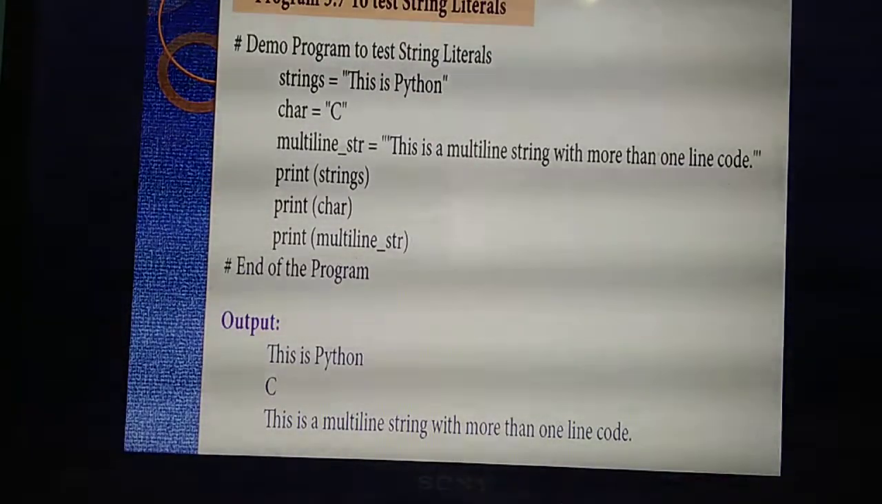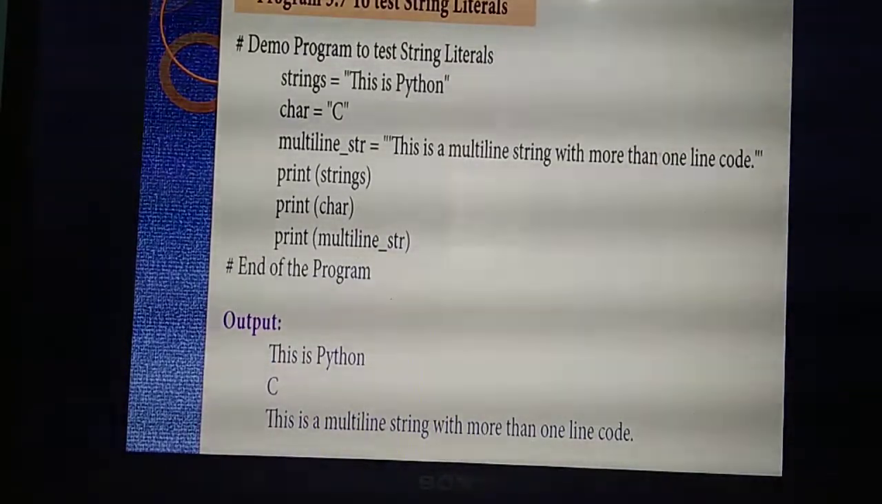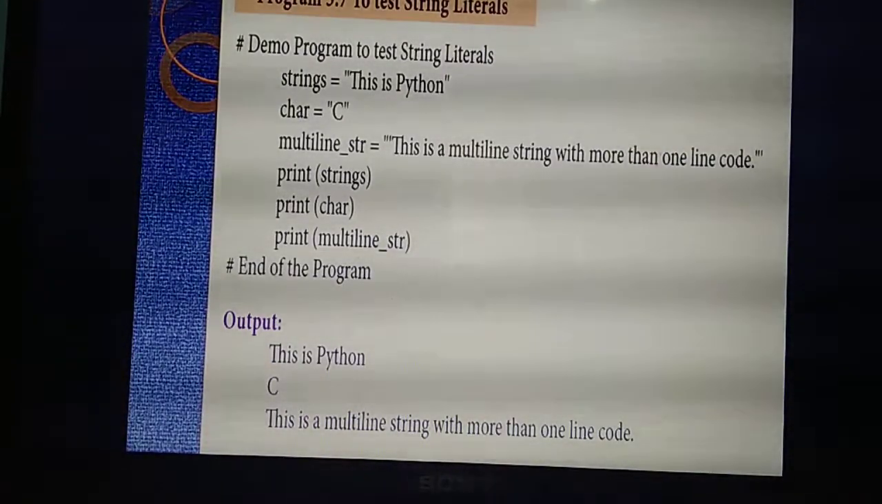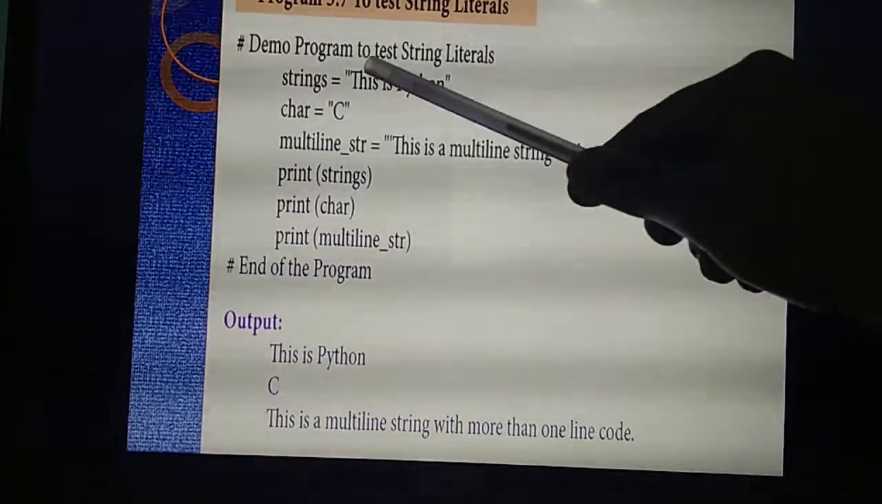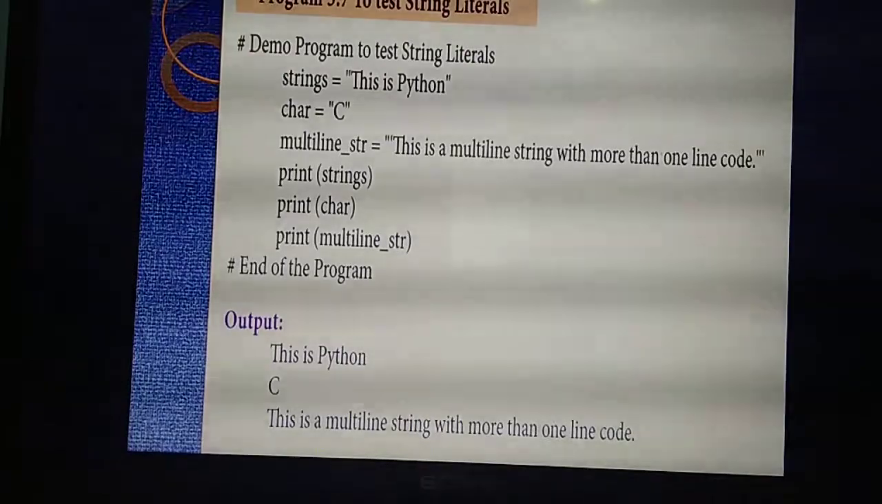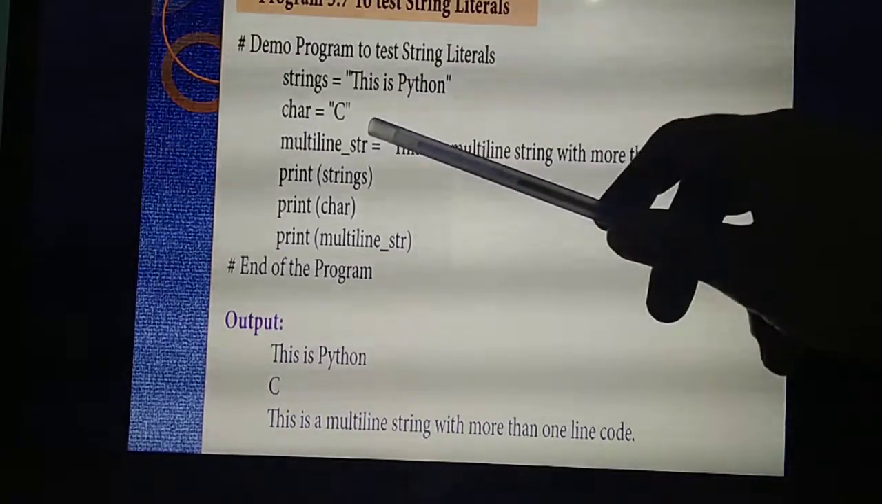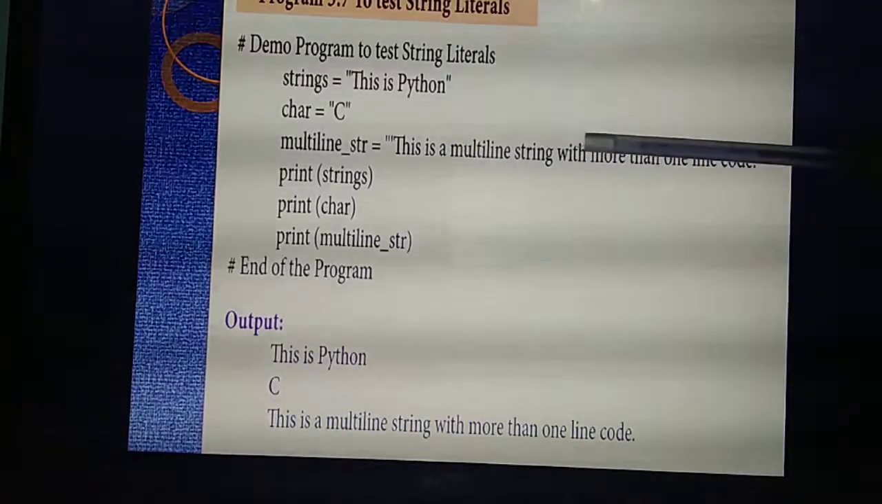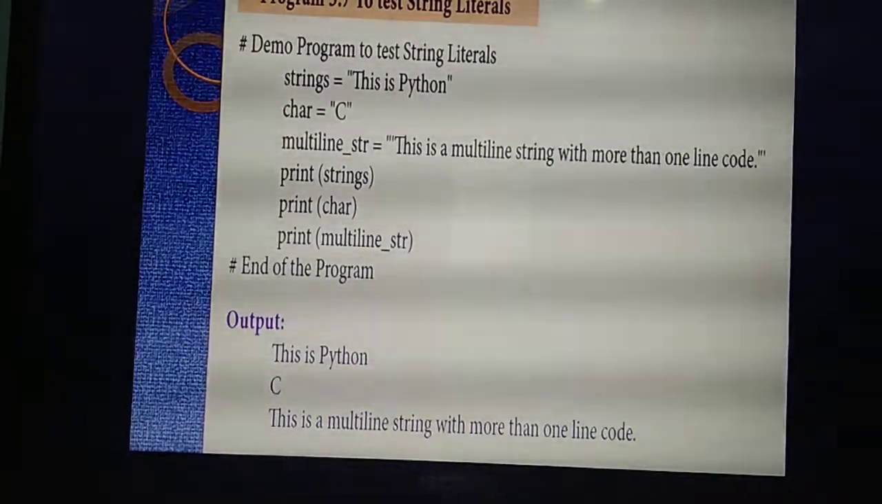Okay, understand? If you mention it like this with double quotes, immediately you know this is a string. This is a string you are going to give as an input. So while you are executing, the double quotes won't come. So what's the first output you will get? This is Python. Next output, C. Third output, this is a multi-line string. This is a sentence you will get. Understand?